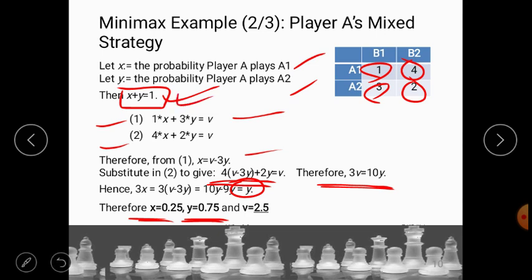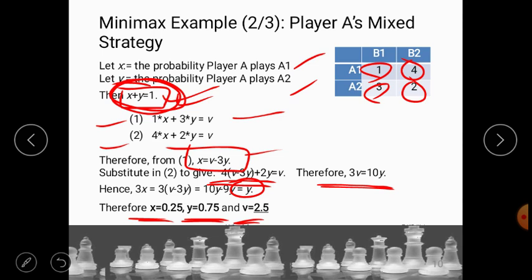Once we have the x value, if x is 0.25, we can subtract 0.25 from 1, which gives us y is equal to 0.75. Once we have both values for x and y, using this formula we can compute the value of v, which is 2.5.